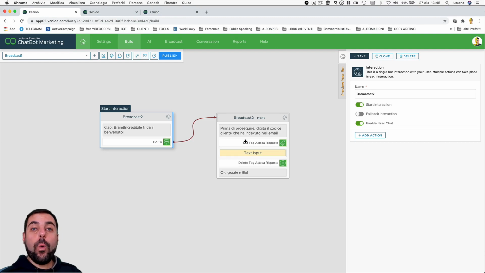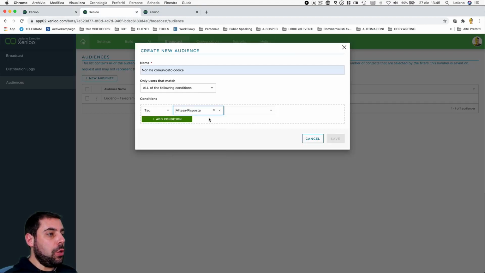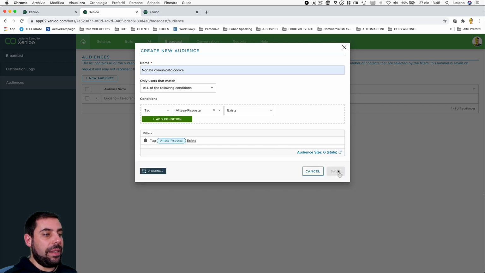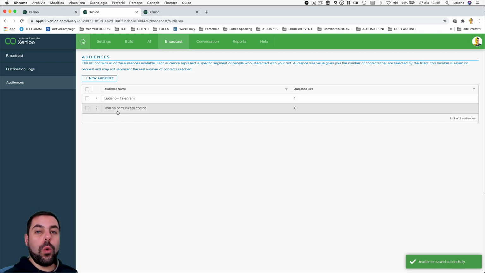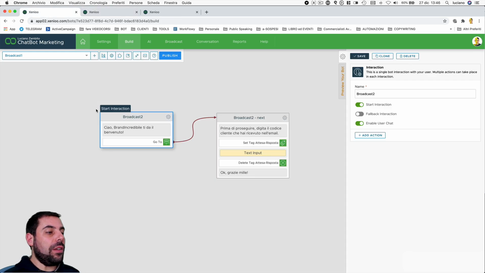Do you remember? We set a tag waiting for response for the users who haven't responded to us yet with the secret code, right? So I'm going to choose here the tag waiting for response, and the condition is that this tag exists. I'm going to add the condition and save it. So we have created an audience called didn't send code, which contains all the users having the tag waiting for response. Perfect, we handled the audience.